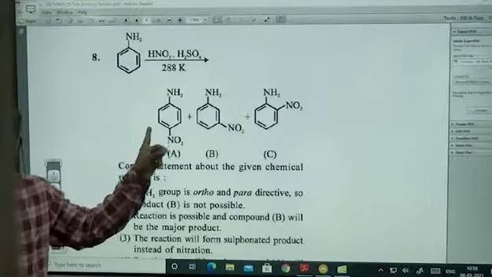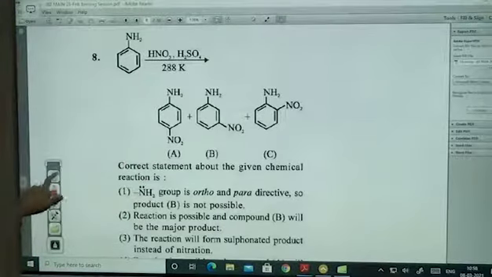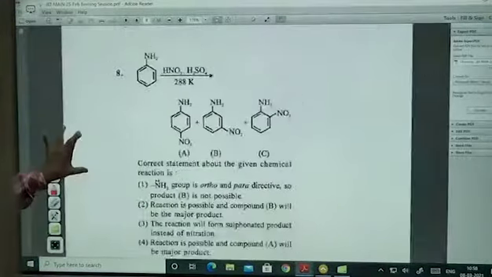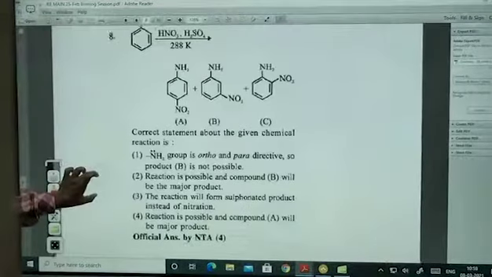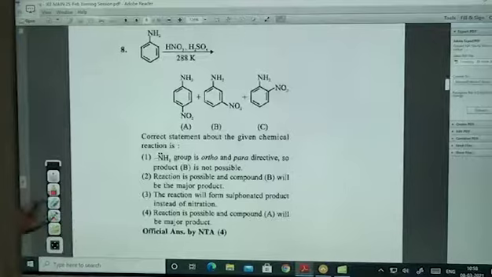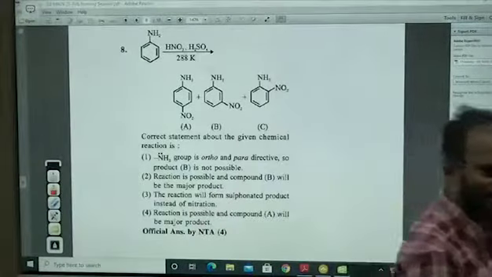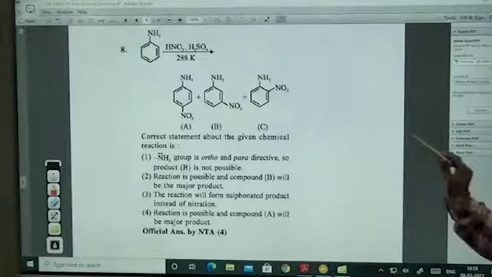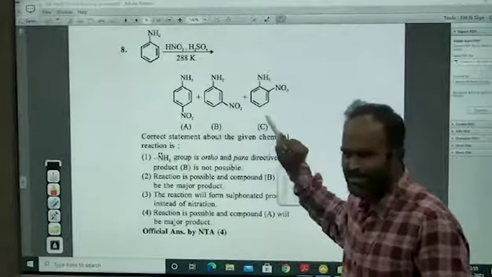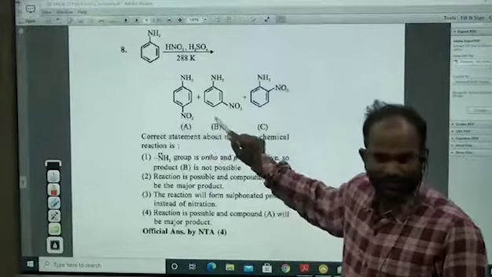Do you remember this reaction? If someone is there, those who remember this reaction? Not the answer, the reaction. I'm asking you the reaction. Anyone remember this reaction? 24th first shift, there is a reaction. This one. They have given products also. They have given percentages. If you remember, this is some 53%, this is some 48%.